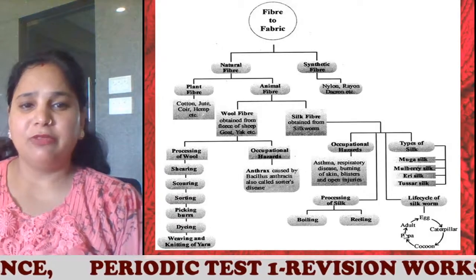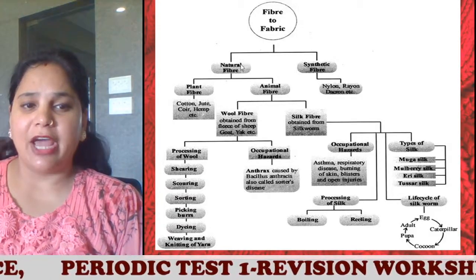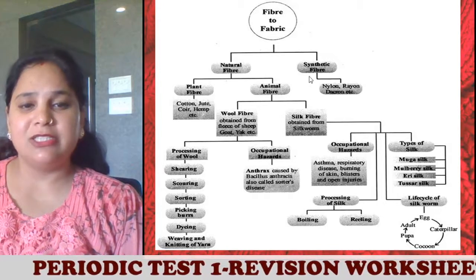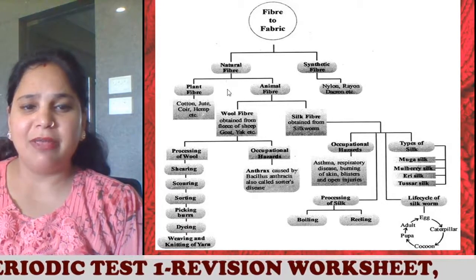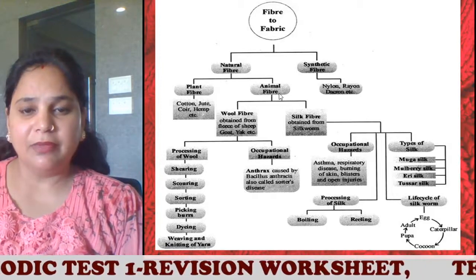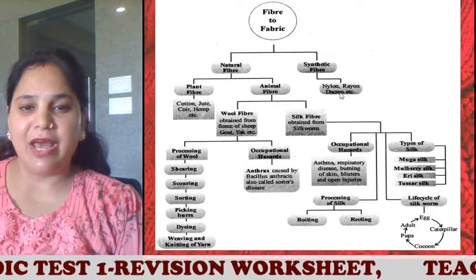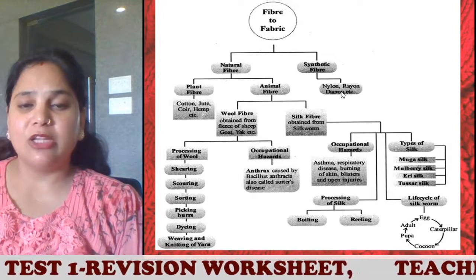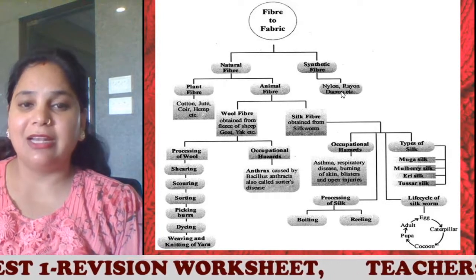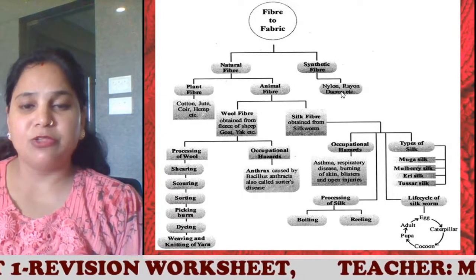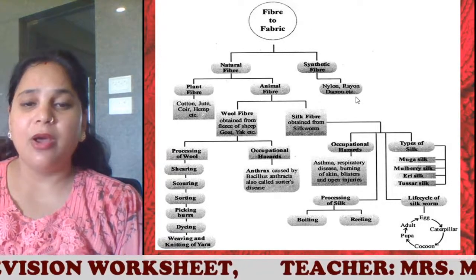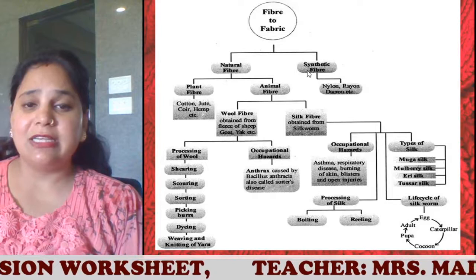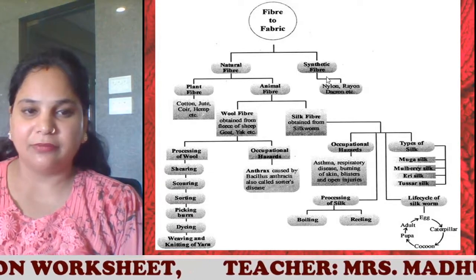Now, these fibers can be of two types, natural fiber or synthetic fiber. In natural fiber, we have plant fiber and animal fiber. Synthetic fibers are those fibers which are made in the labs by the use of chemicals. So these are nylon, rayon, Dacron, etc., which we shall discuss in detail in your 8th standard.